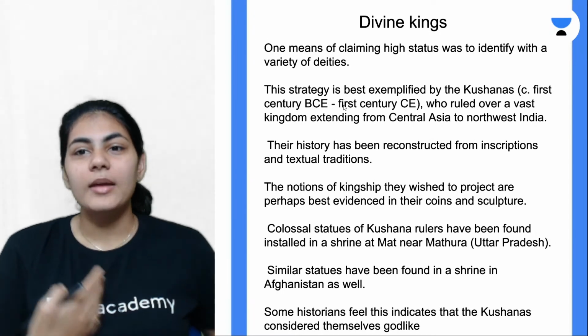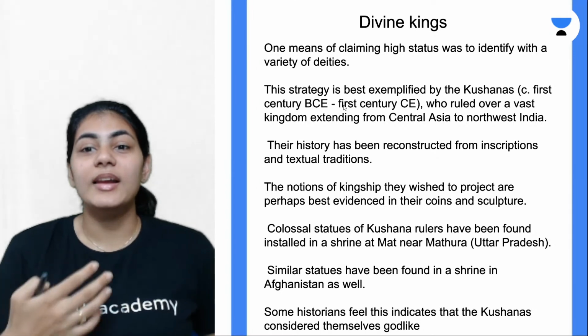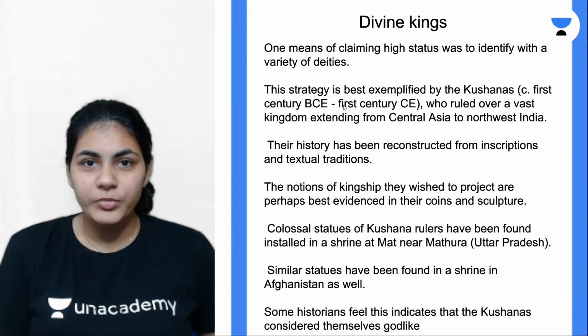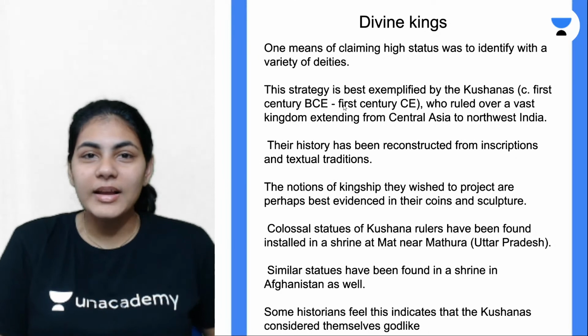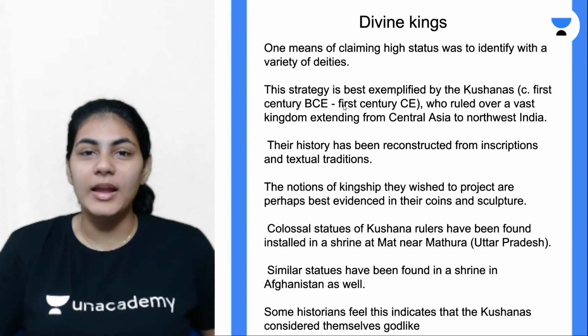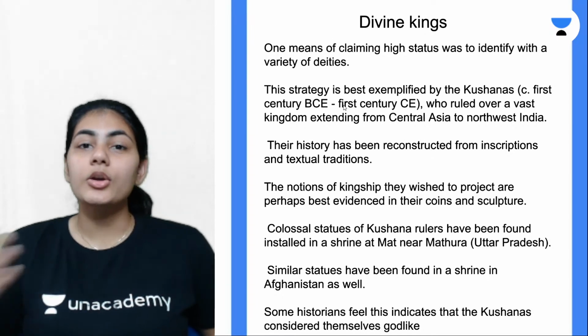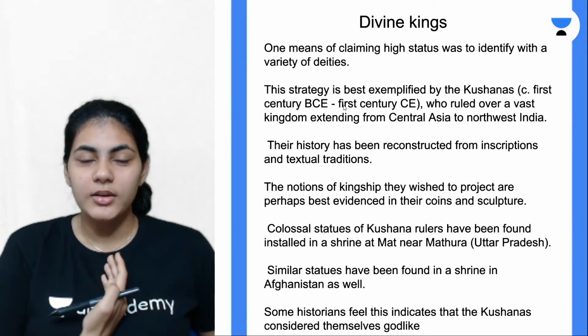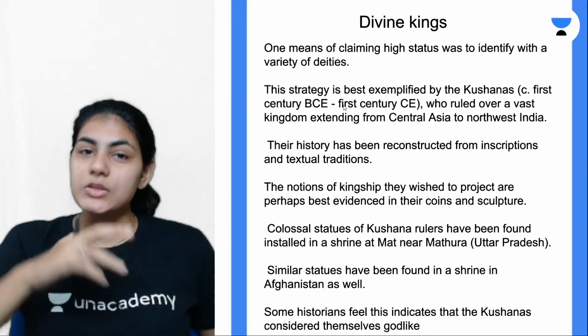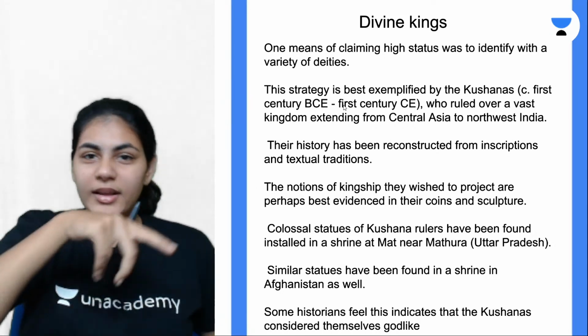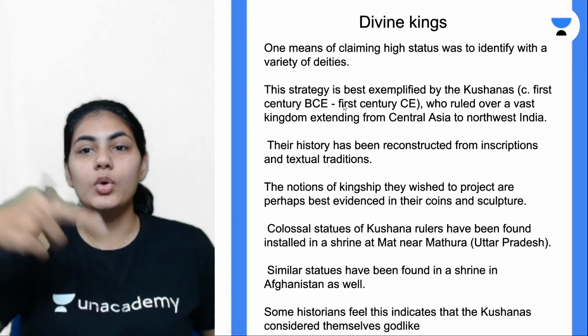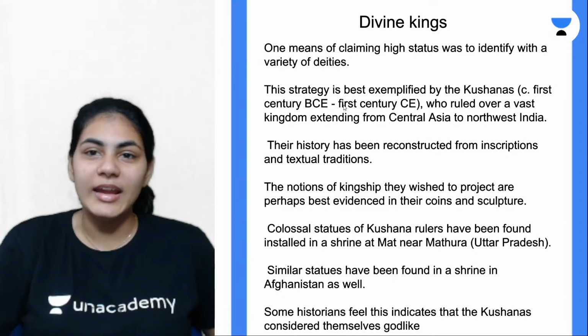I will compare myself with God, or identify myself with God, because people can't go against God. People are religious. They want to respect and honor God. So if I myself am God, then obviously people are going to give respect to me. So this is another way in which they associated themselves with a variety of deities.